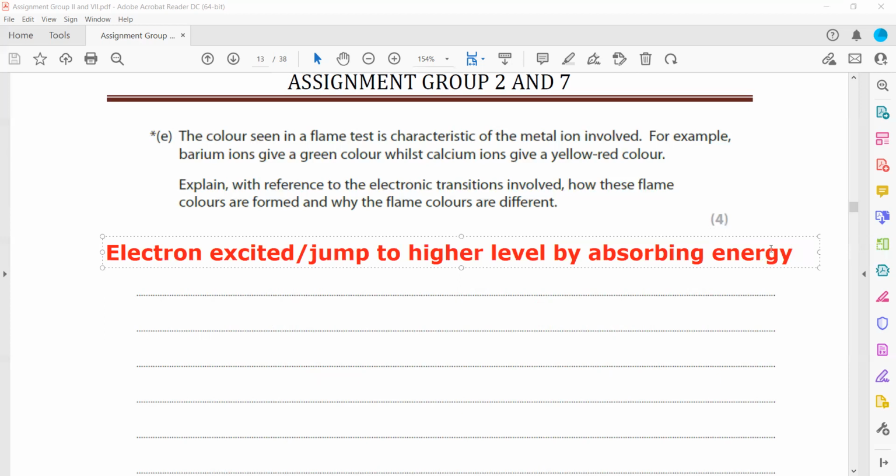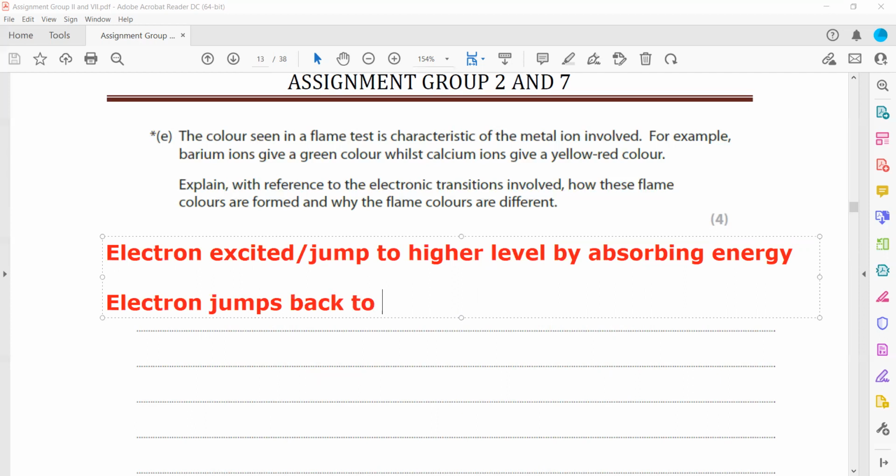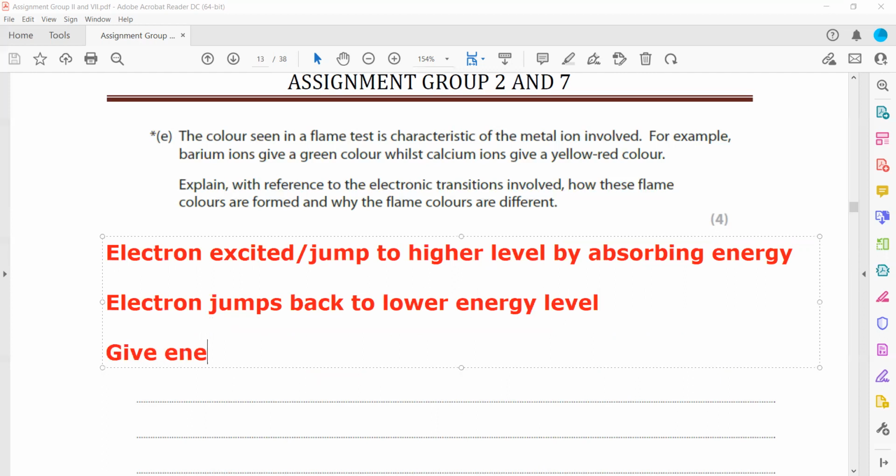The electron jumps back to lower energy level, gives energy which corresponds to characteristic color.